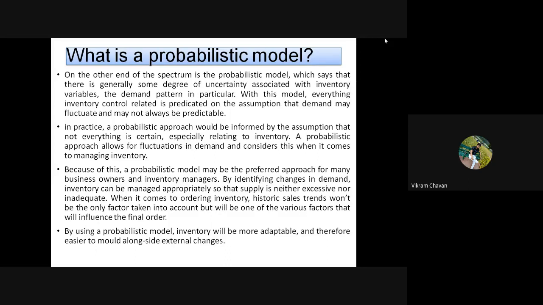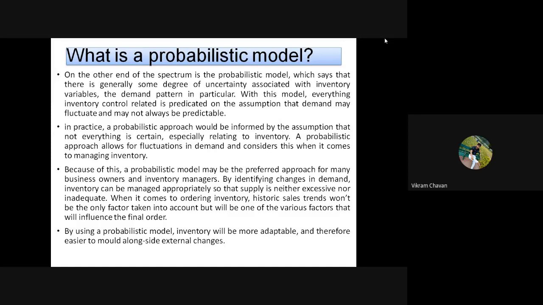Okay, so that will create one extra factor. If any foreign factor is affecting the sale, that factor is also considered by the probabilistic model, and the demand or the order quantity goes on changing according to the seasonal changes, according to the trend. So with this model, everything inventory control related is predicated on the assumption that the demand may fluctuate and may not always be predictable. Okay, so प्रत्येक वेळेस आपण ते गोष्ट प्रिडिक्ट करू शकू असं काही नाही.